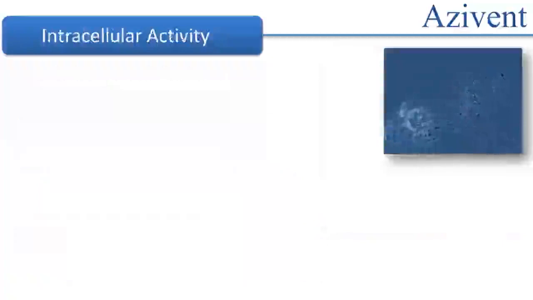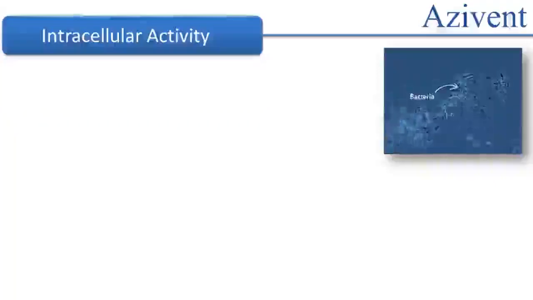Coming to the intracellular activity of azithromycin. You all must have heard of phagocytes. The major function of phagocytes is to protect the body by ingesting the harmful foreign particles such as bacteria by the process called phagocytosis. The interaction of azithromycin with phagocytes is of major importance for therapeutic efficacy.